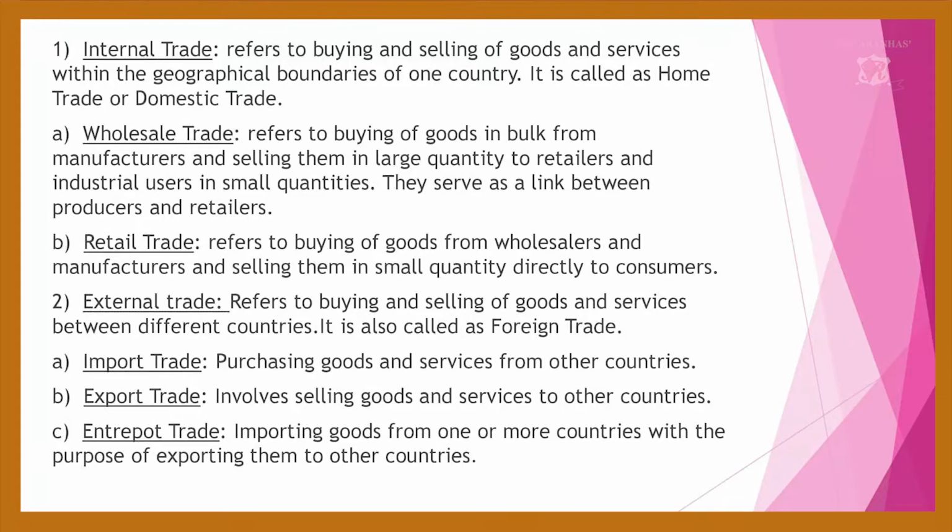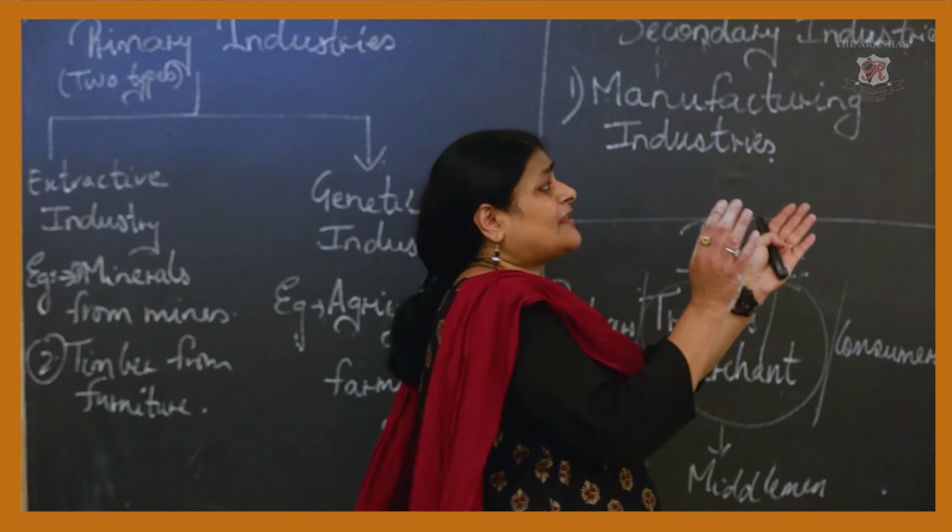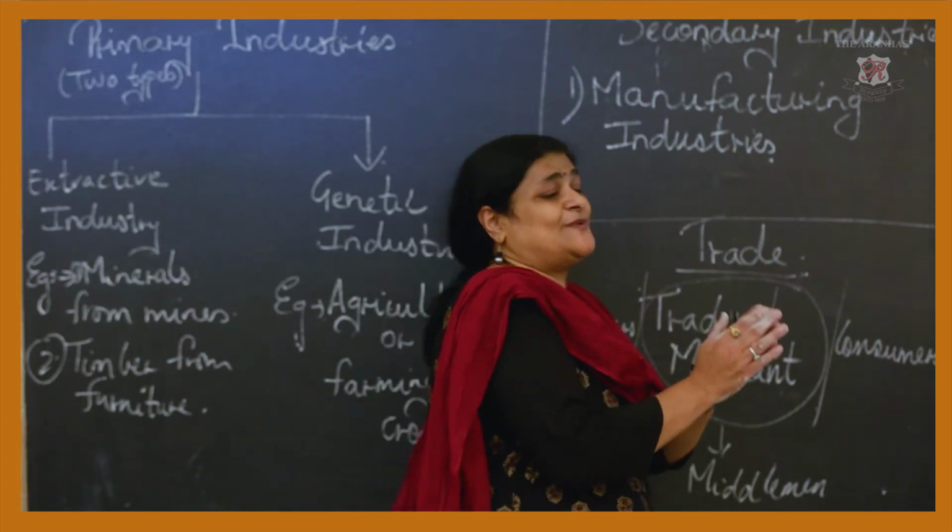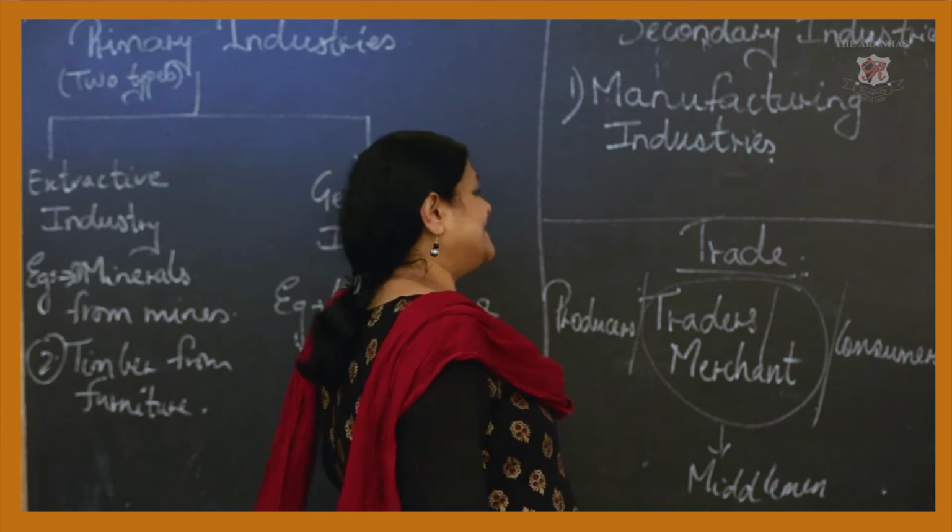Under internal trade, you have got wholesale trade and retail trade. Wholesale trade refers to buying goods in bulk from the manufacturers, and selling them in large quantities to the retailers and smaller quantities to the industrial users. So they serve as a link between the producers and the retailers.